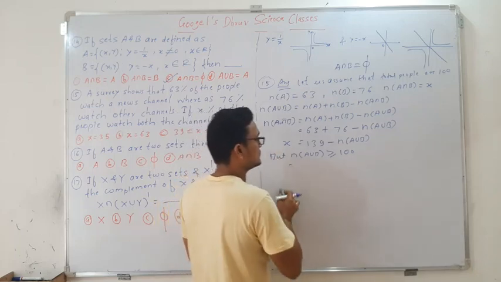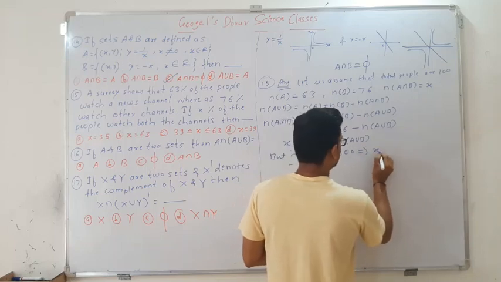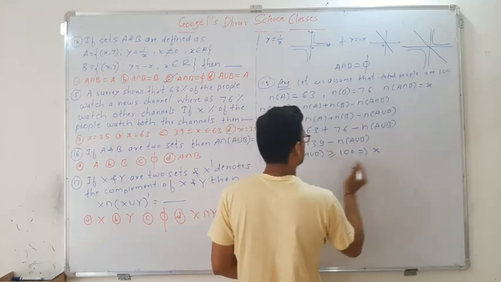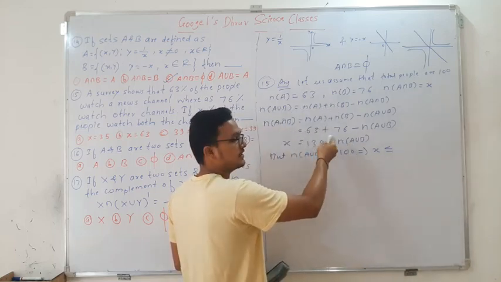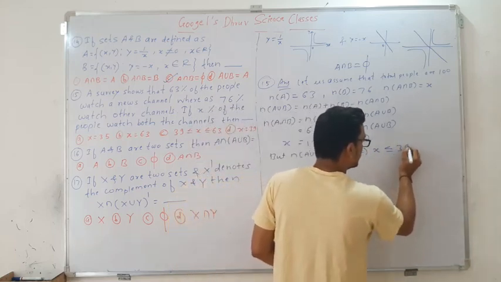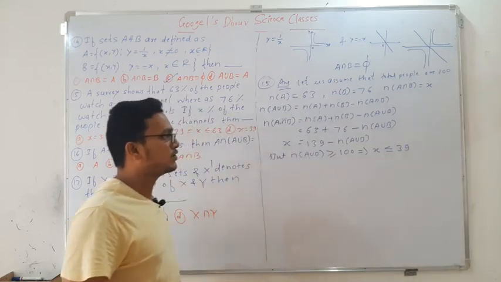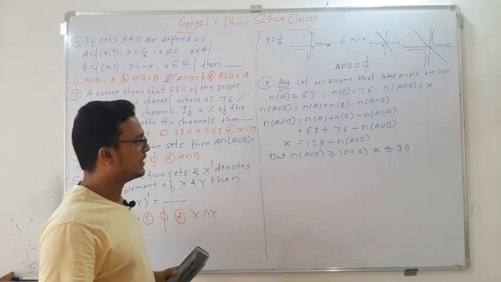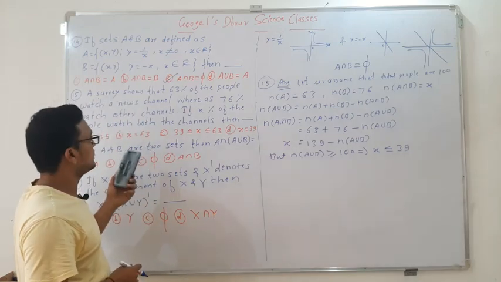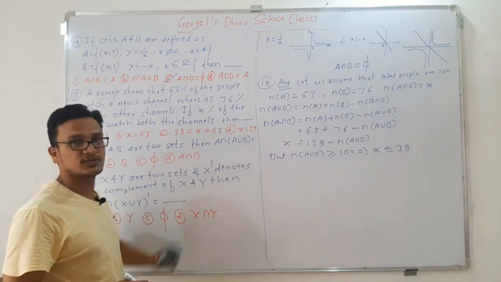So this implies X is less than or equal to, if I take 100 here, 139 minus 100 will be 39. So X is less than or equal to 39. Okay, but for X less than equals to 39 we don't have the option, right? X is equals to 39 is there.